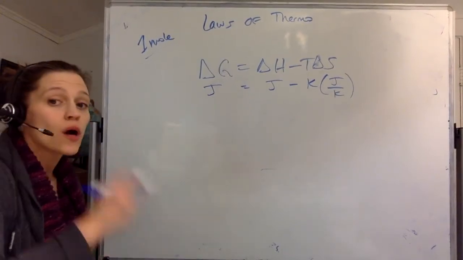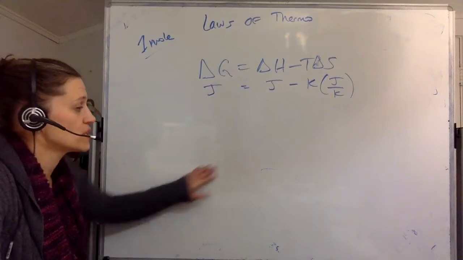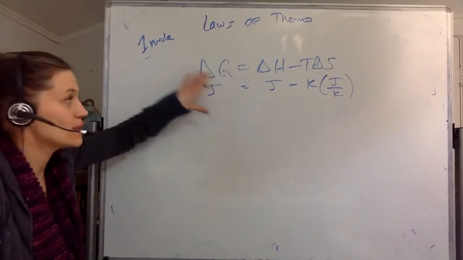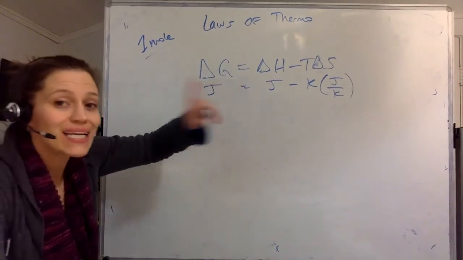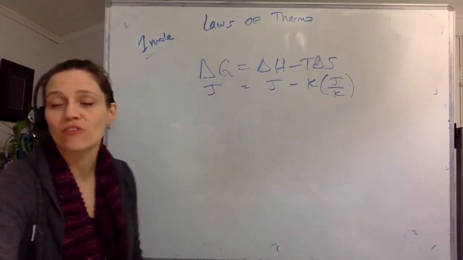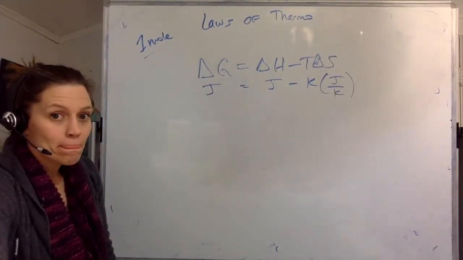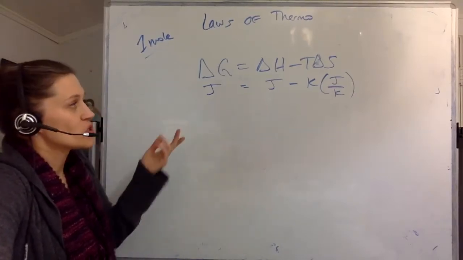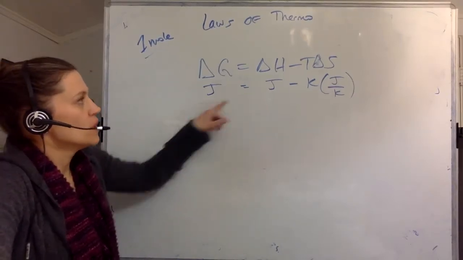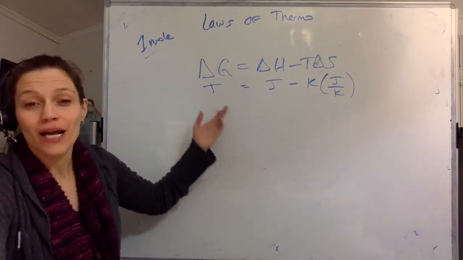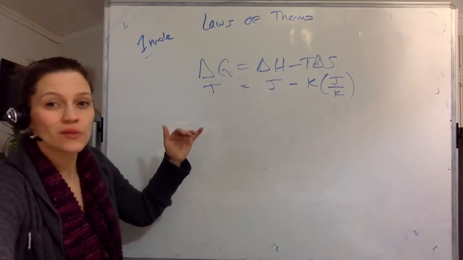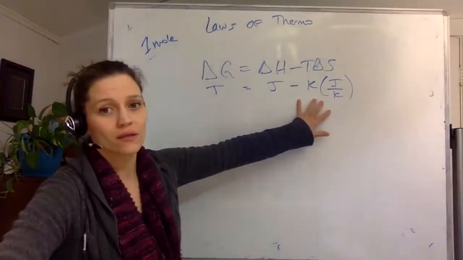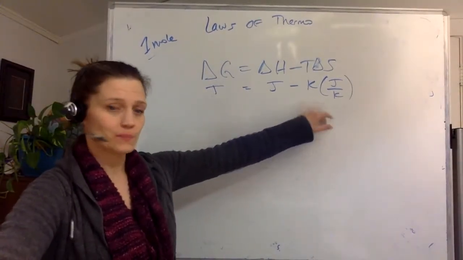First of all, I'd like you to think of the magnitude of these things. Typically, delta G is what order of magnitude? Typically, delta H is what order of magnitude? And typically, delta S times T is what order of magnitude? In your comments for your homework, you should be finding this out. You should be exploring this. So these two are typically, for a chemical reaction, going to be about 1,000-ish or so kilojoules. This is normally in the hundreds of joules. So this one's always smaller. Does that make sense that it should be? Why?